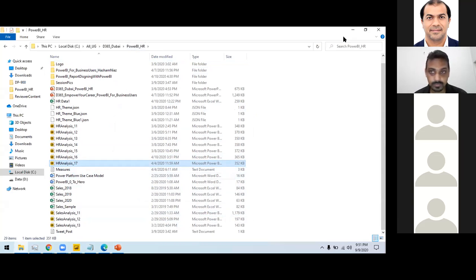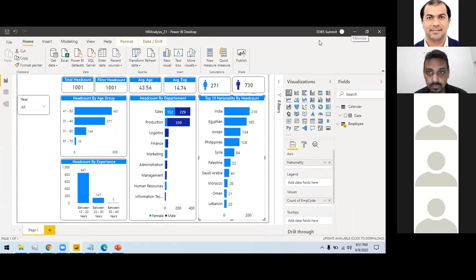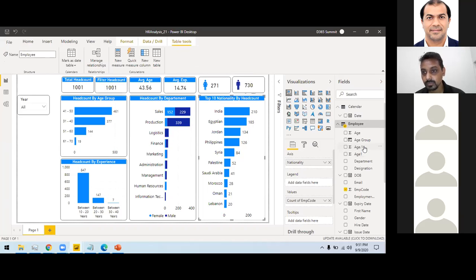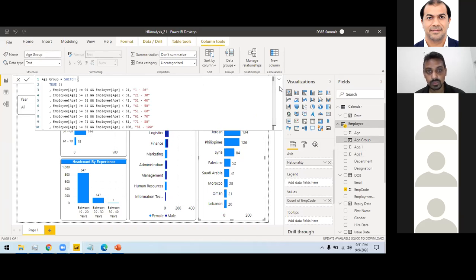Okay, and my last question: for creating each statement, the coding or the ruling, do we have to write a statement for each rule? You are talking about these statements which I create, these DAX statements. If I expand this one, this is called a switch statement. I am writing a DAX here.